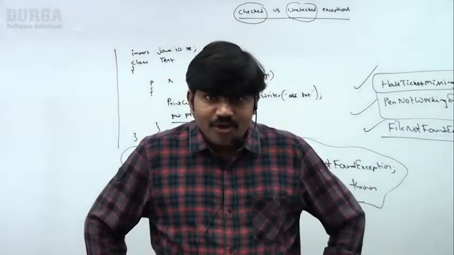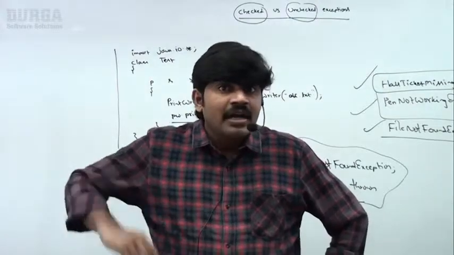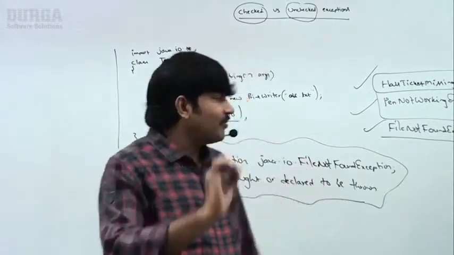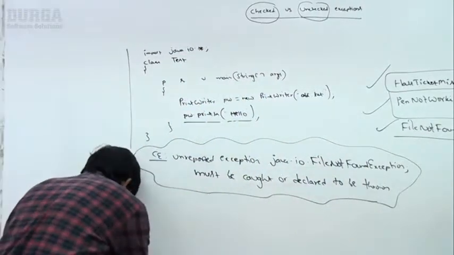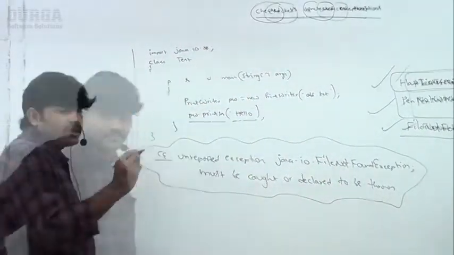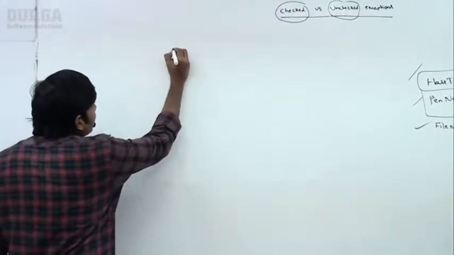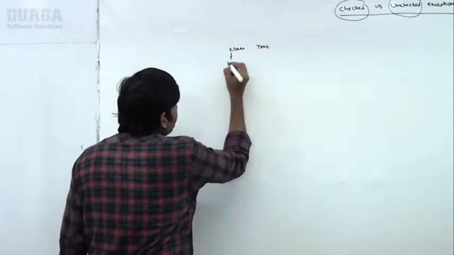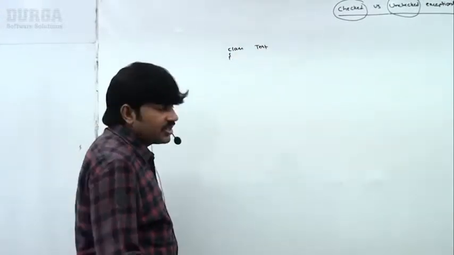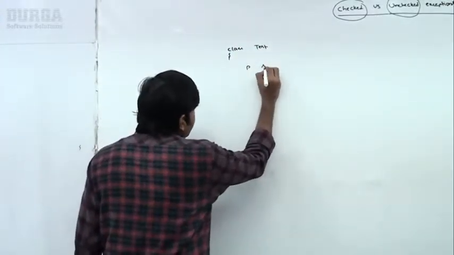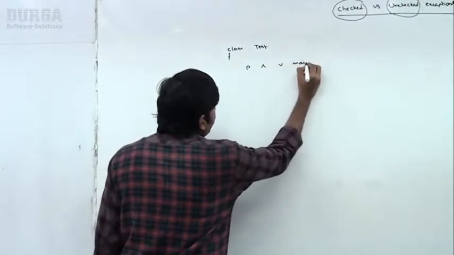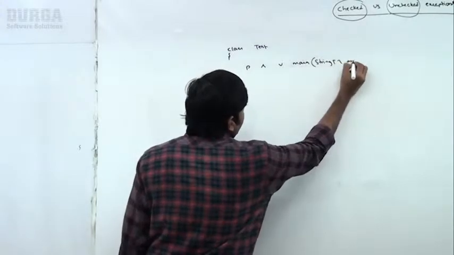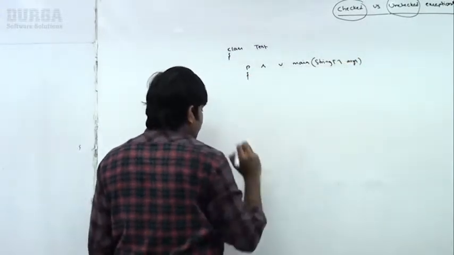Clear, right? Can I go for one more example so that our next exception handling lessons will become very easy? Just observe. Let me go for another small example. Here, observe, I'm taking class Tester. Observe a bit very carefully, sir. Second example, class Tester. public static void main(String[] args).